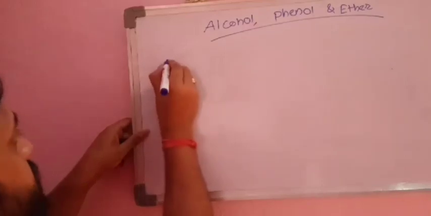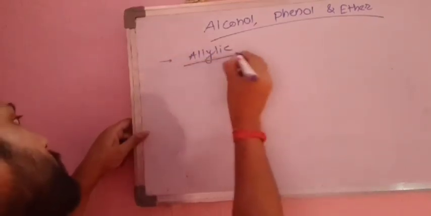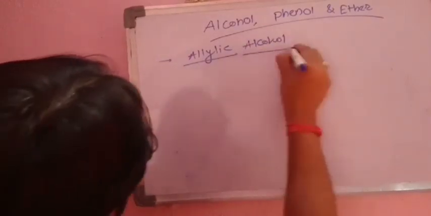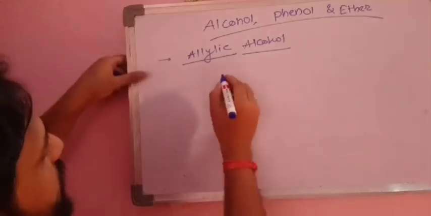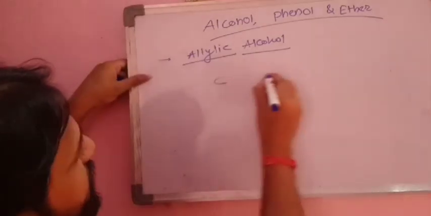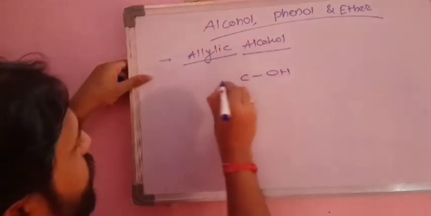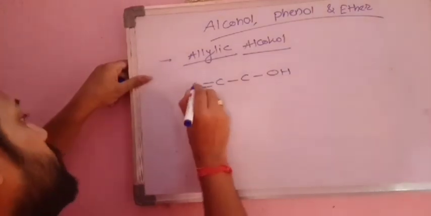That is, the next type is allylic alcohol. Now two types of alcohols are there. One is allylic and another one is vinylic. So students get confused in this case. So allylic alcohol, remember, is that alcohol in which the OH group is attached to that carbon which is adjacent to the double bonded carbon atom.